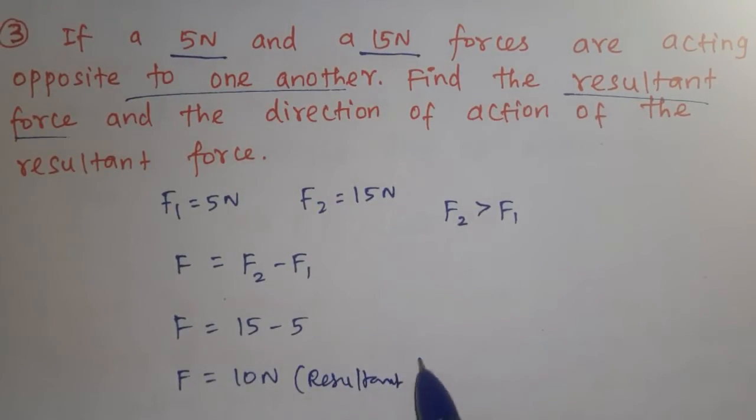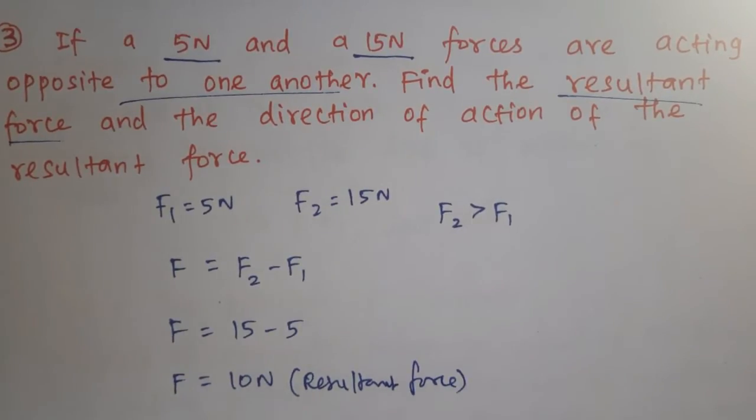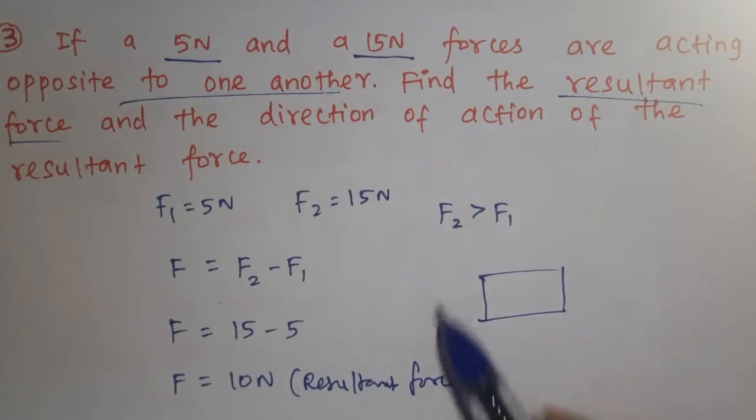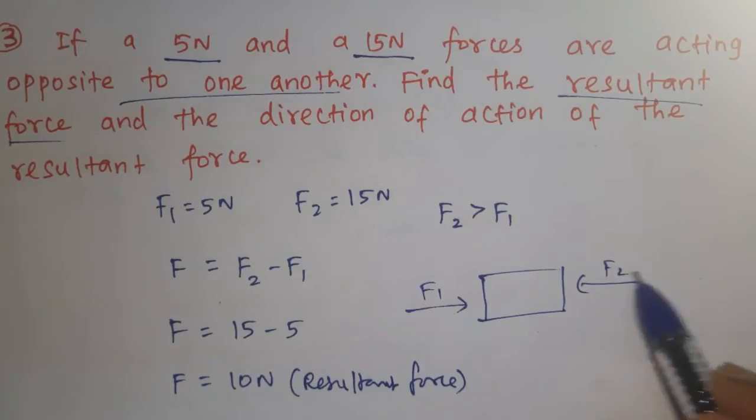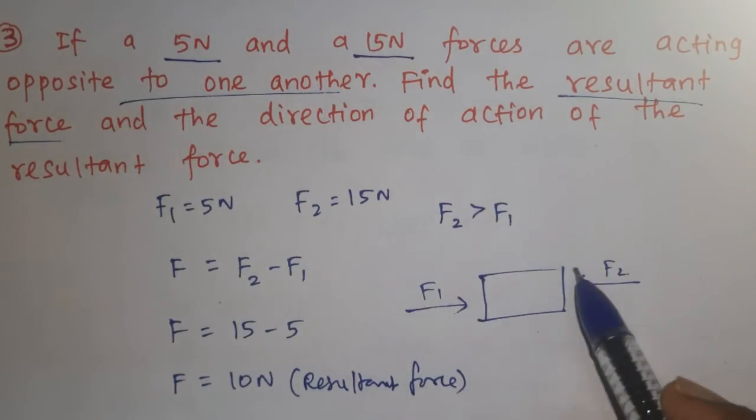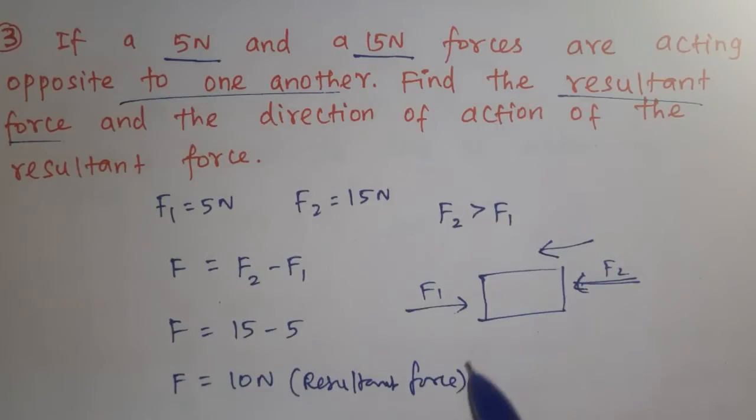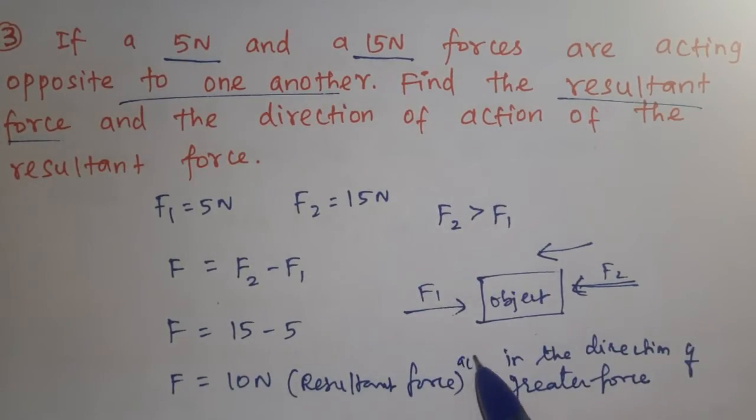This resultant force acts along the direction of the greater force. For example, this is an object. This is F1. This is F2. Here F2 is greater than F1. So this resultant force acts along the direction of greater force. So that resultant force acts in the direction of greater force.